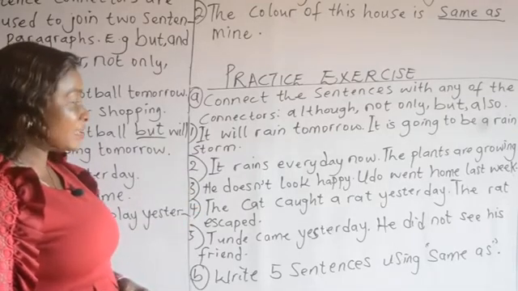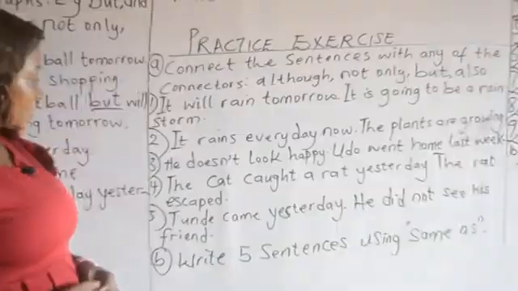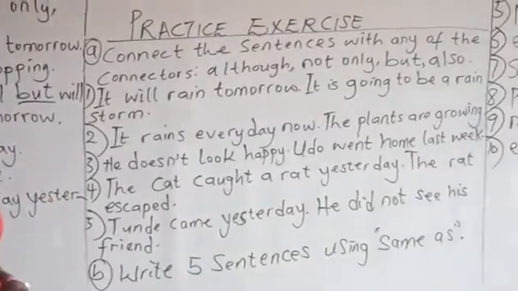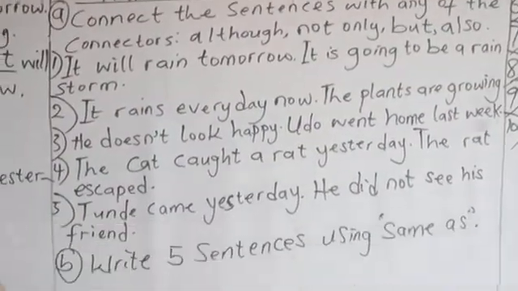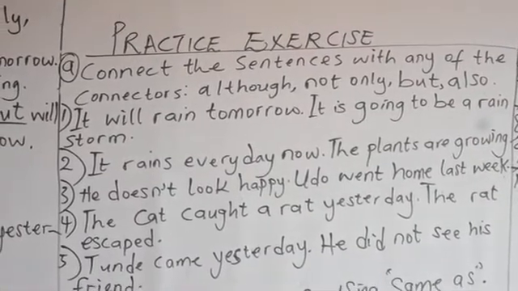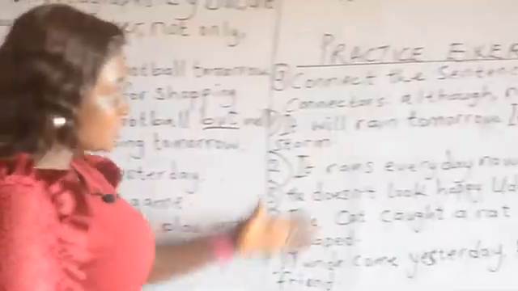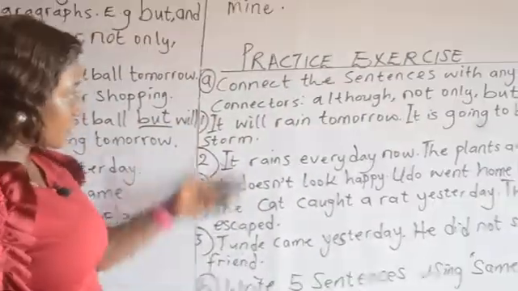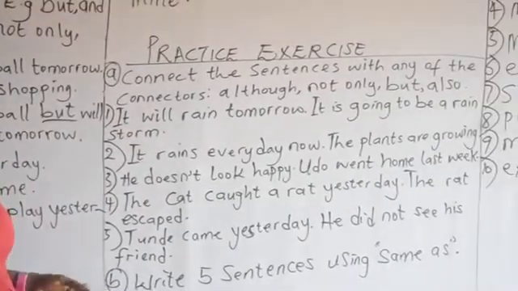3. The cat doesn't look happy. Udo went home last week. The cat caught a rat yesterday. The rat escaped. Tunde came yesterday. He did not see his friend. One complete sentence. Okay, using any of the connectors you have on the board: although, not only, but, and also.